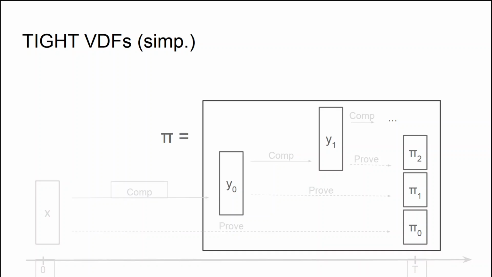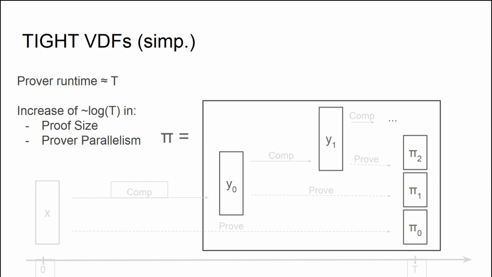Now, the proof pi of our tight verifiable delay function consists of all the intermediate values of the computation that I computed, together with the corresponding proof of well-formedness. And it is not hard to see that the resulting VDF is actually tight, meaning that the prover runtime is exactly t plus a constant number of steps. And this comes with an increase of the proof size and prover parallelism by a factor of at most log t.